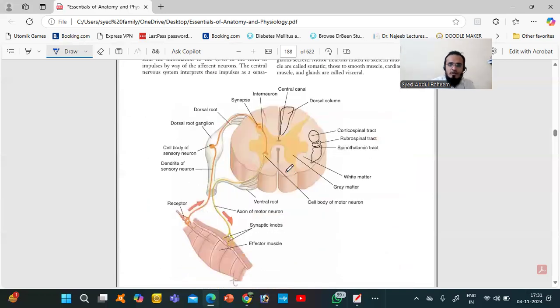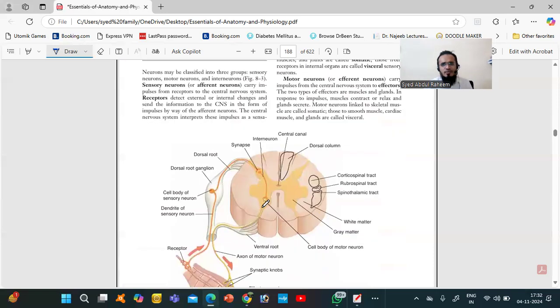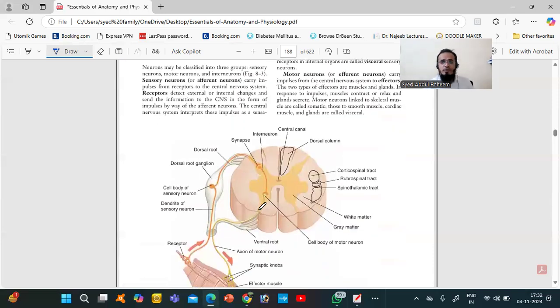So this is one diagram here. This is called the spinal cord. This is the muscle. So how do the muscles work? You have three types of neurons.